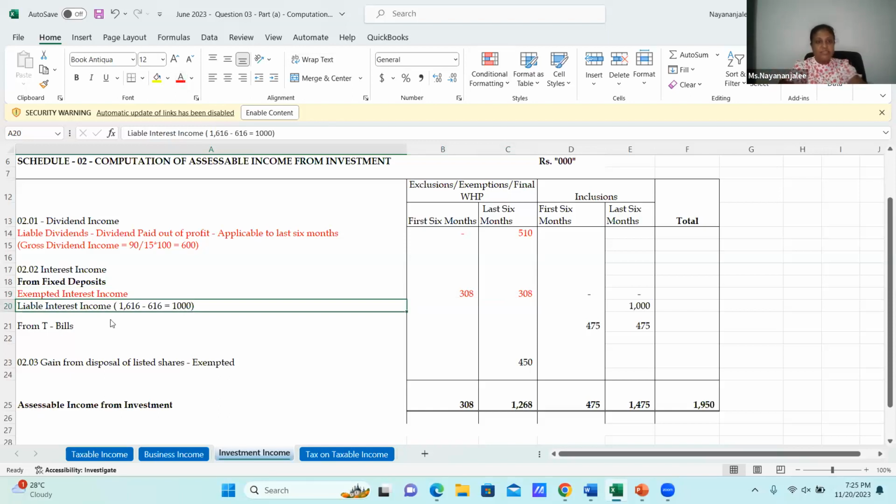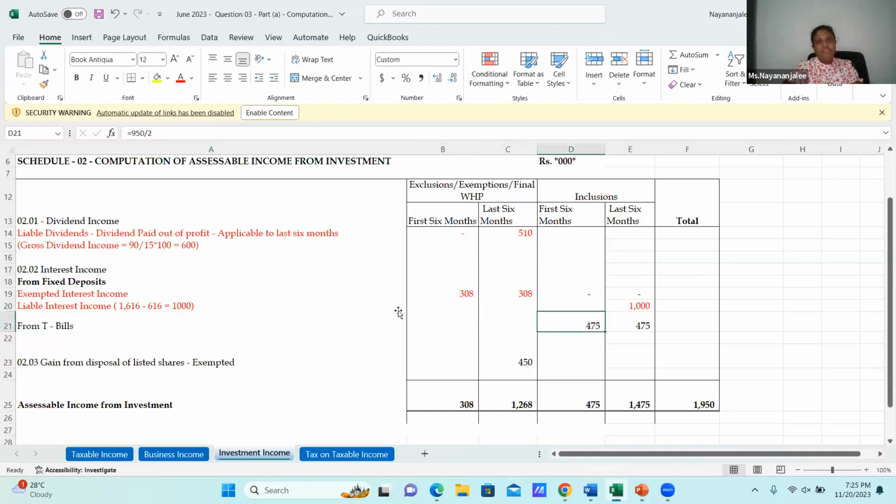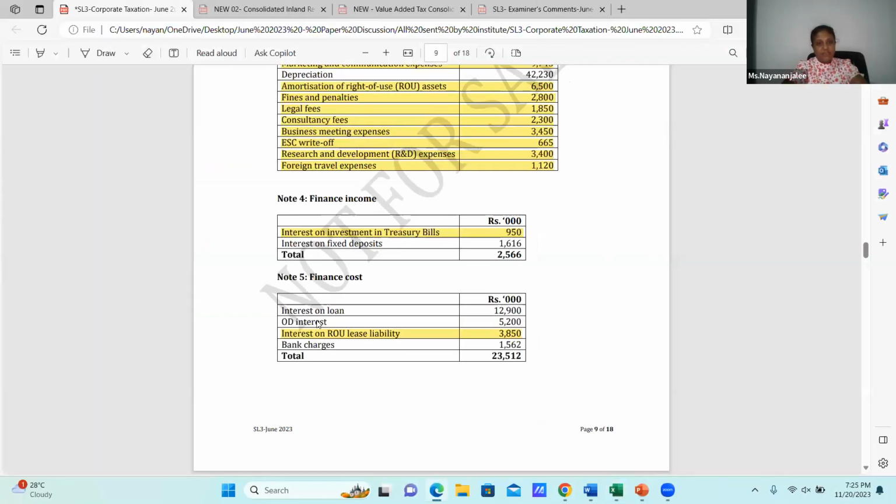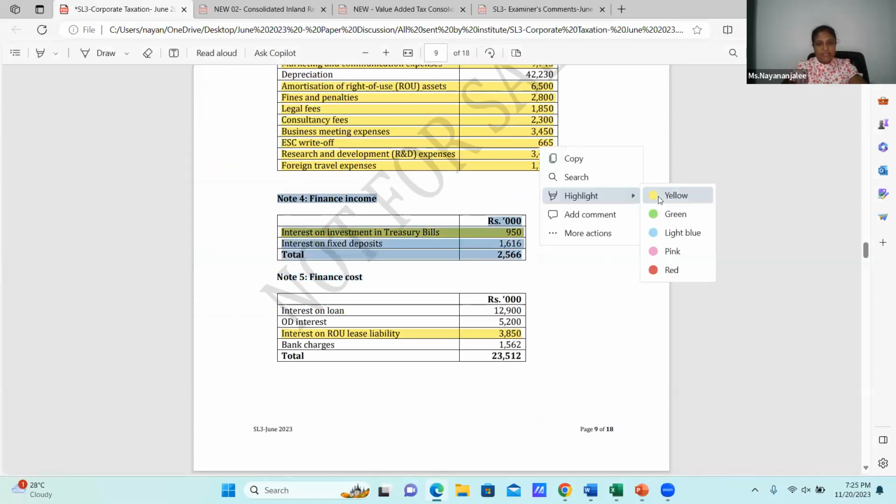For the last six months, because it was received in March 2023, I have taken the 1 million for the last six months, from March 1. And for T-bills, it is evenly throughout the year. Then for the board, 50% for the last six months and 50% for the first six months. That is the end of the adjustments on the finance income. Let me take finance income and conclude that it has been completed.